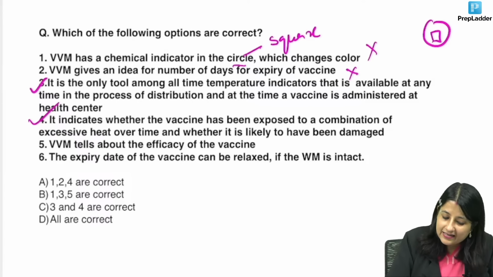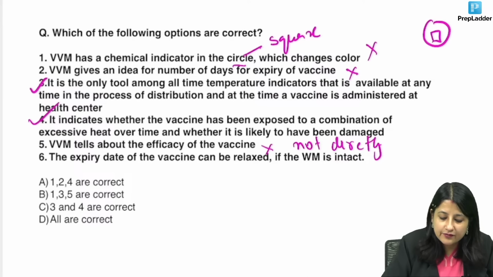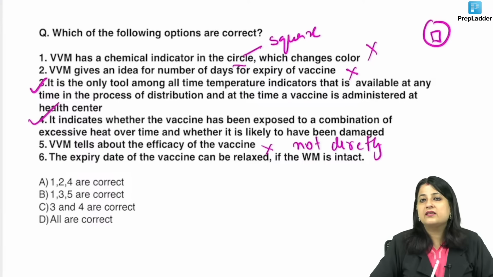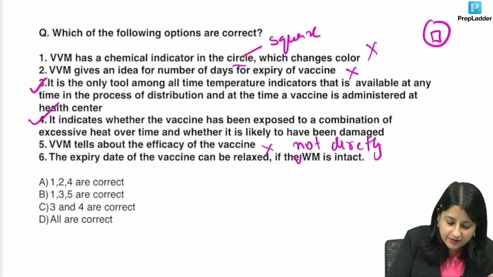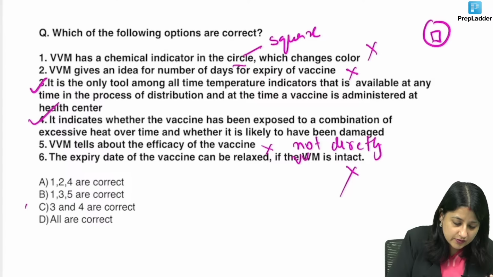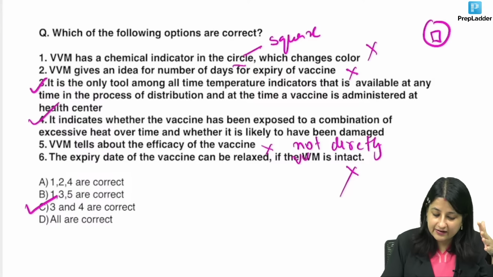Yes. It tells about efficacy of the vaccine, not directly. Indirectly tells us about the efficacy. It tells us about heat, which is a factor affecting efficacy of the vaccine. So, indirectly. Expiry date can be relaxed if VVM is intact. No, you have to discard. So, which is correct guys? 3 and 4 are correct. And the latest NEET PG again gave this question.